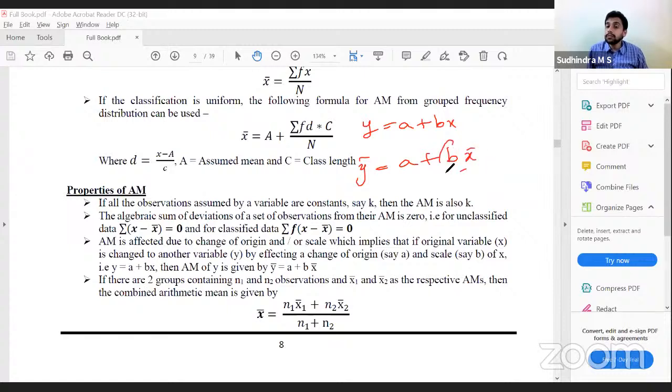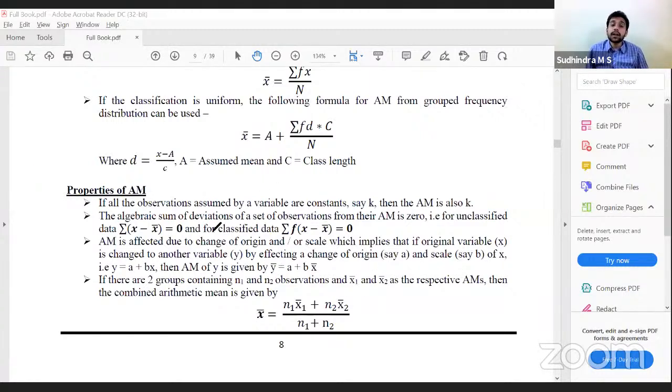So here what is b? Change in scale or origin? Scale. Multiplication, division, scale. A is origin, plus or minus, correct? Change in scale or change in origin. So our measures of central tendency get affected by change in scale as well as change in origin.